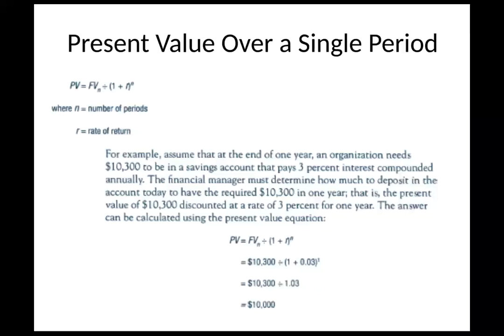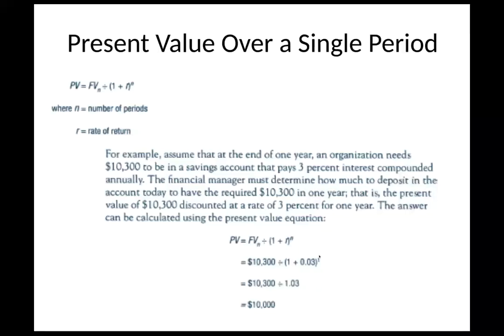The answer can be calculated using the present value equation. We're using the equation up above, and they insert the information in there. What we're trying to figure out is the present value: how much money do we need now to invest to get $10,300 at a 3% interest rate? Knowing what we need in the future, we say $10,300 divided by 1 plus 0.03. Three percent is the same thing as 0.03.